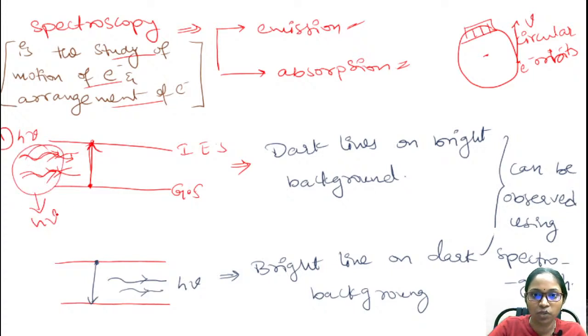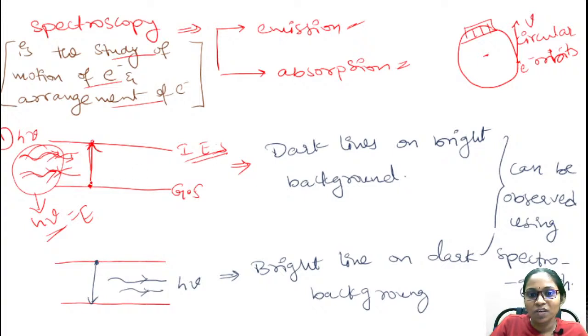They absorb the energy h nu and get transferred to the higher energy states. I'm taking this as the first excited state, and this as the ground state.